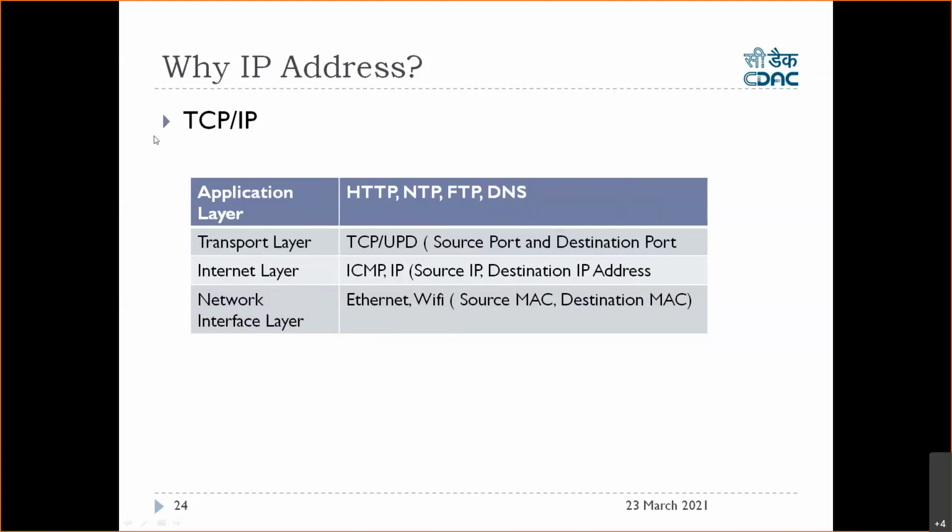TCP/IP says that at the data link layer, called the network interface layer here, you use MAC addresses, whereas in the network layer, called the internet layer, you always use IP addresses. IP addresses will be used for routing from one router to another router, whereas MAC address is used from one host to the next host, and the next, until it reaches the destination. We'll take one clear example when we do Wireshark. That time we'll do it.